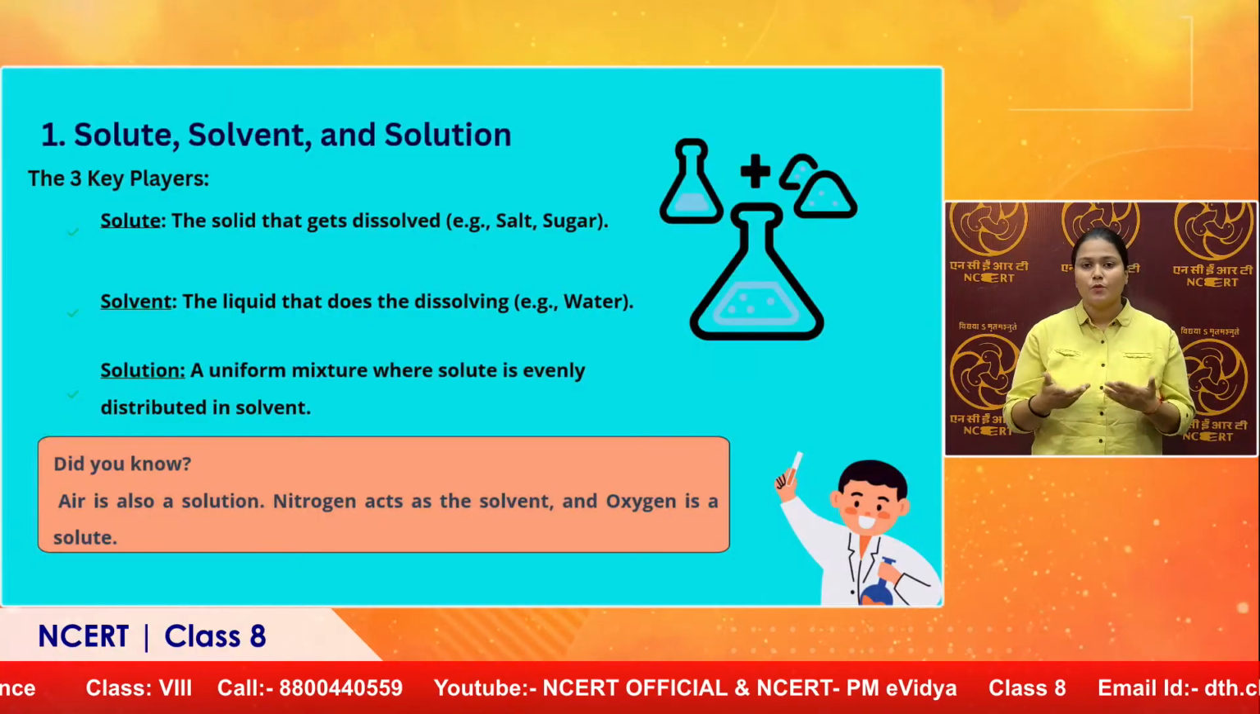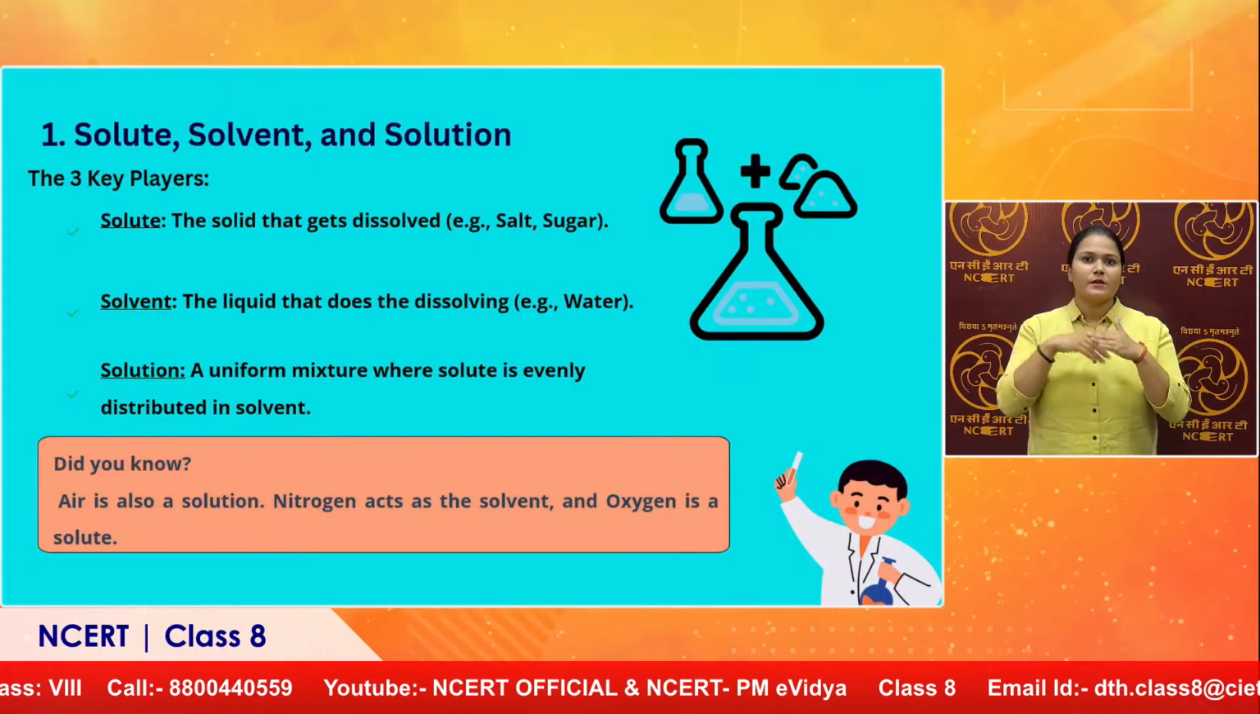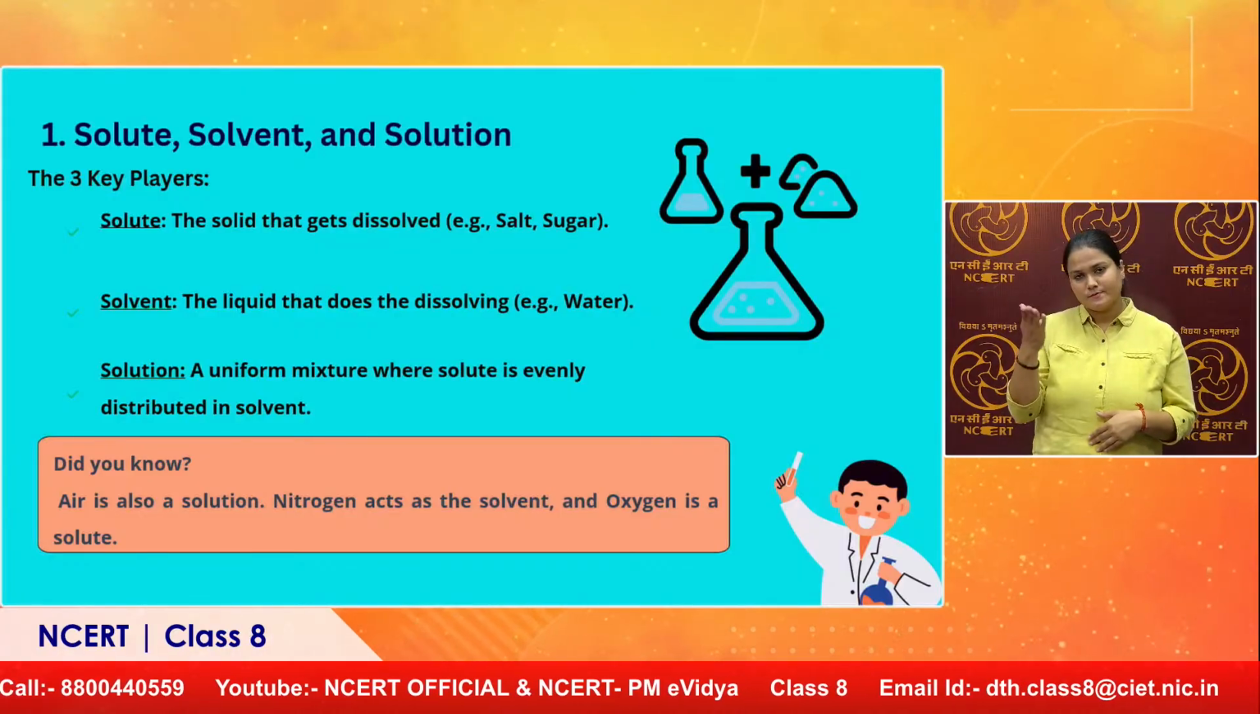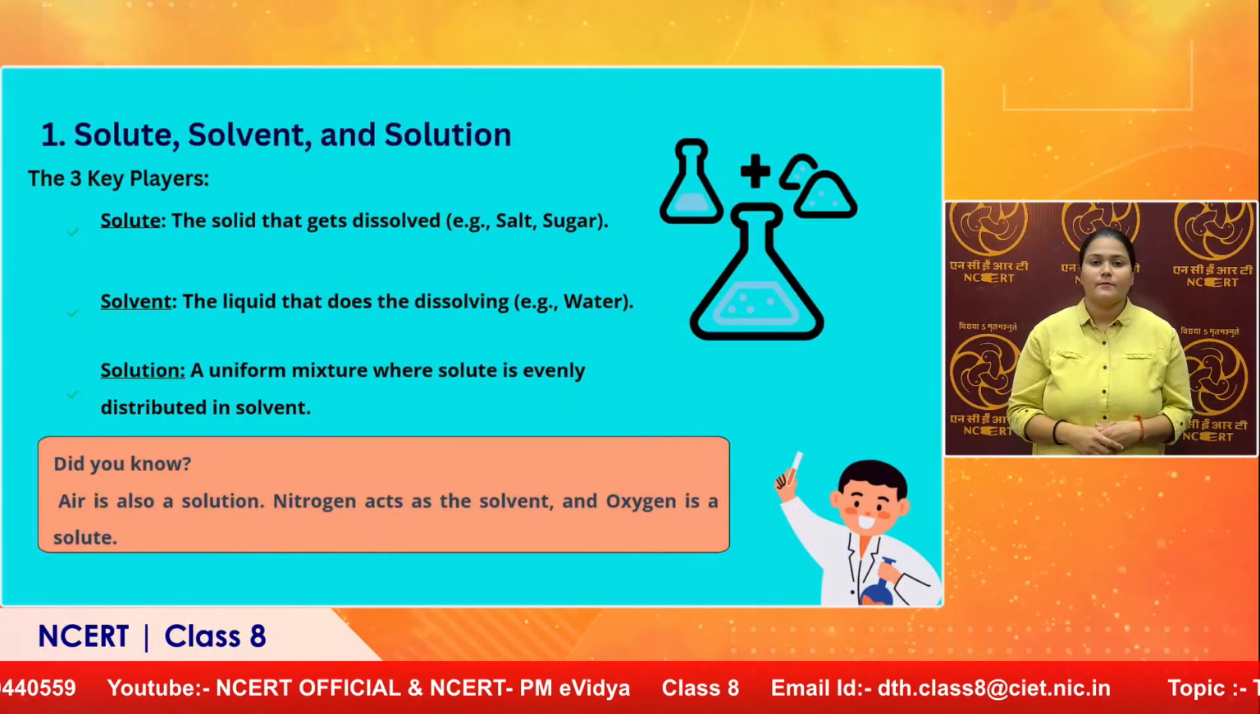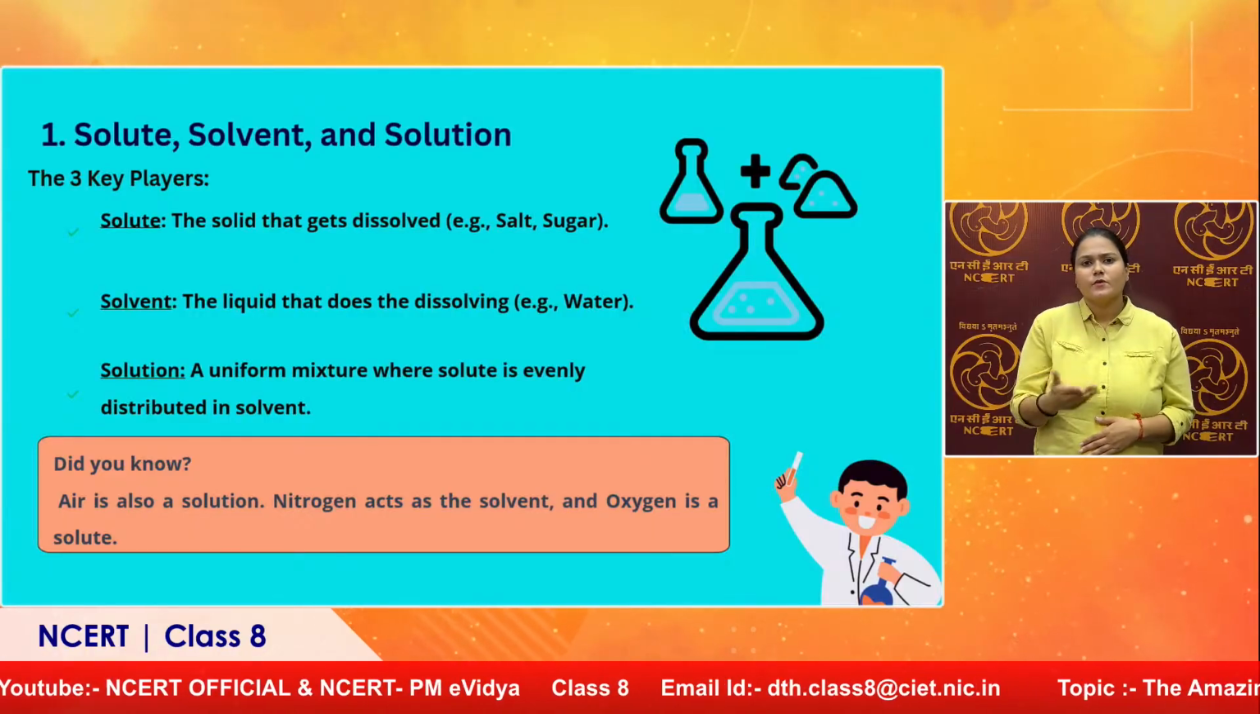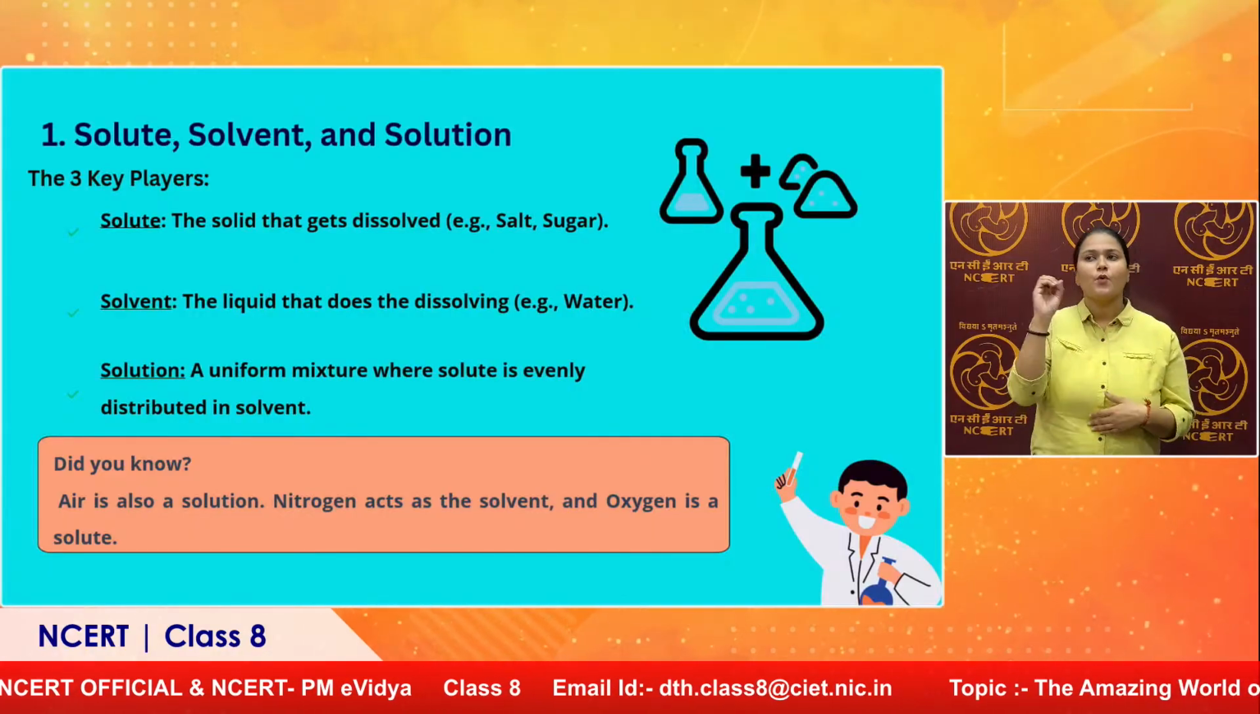78% of nitrogen is present and 21% of oxygen is present. So we can, in that term, we can say that nitrogen acts as what? A solvent. Oxygen and other gases, they act as what? Solutes, when this uniform mixture is being prepared.